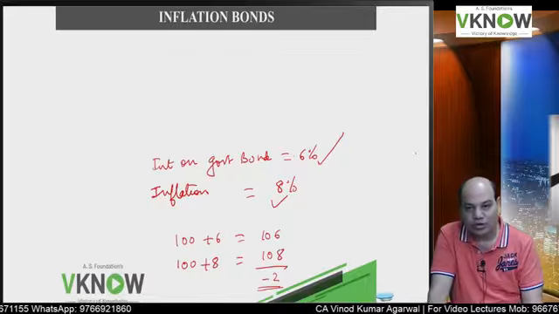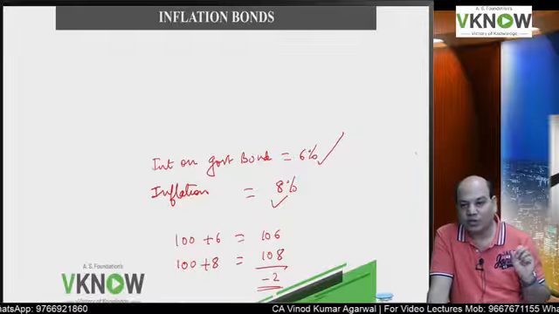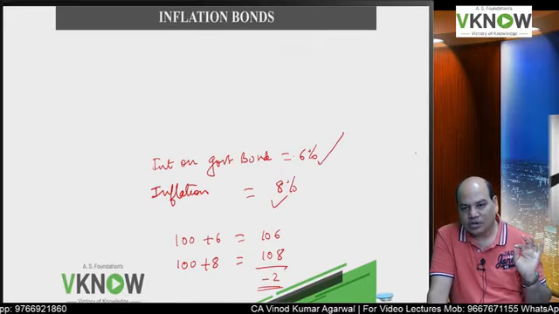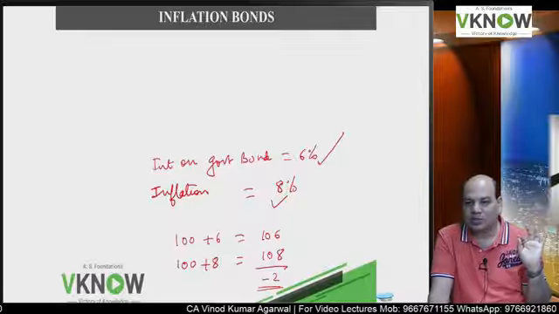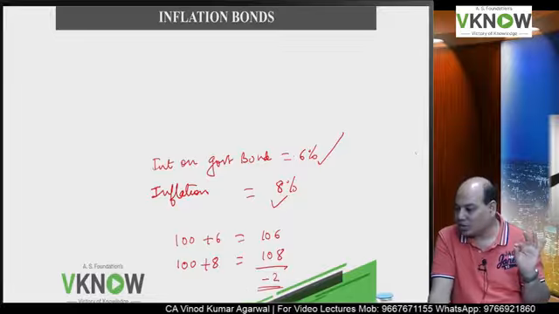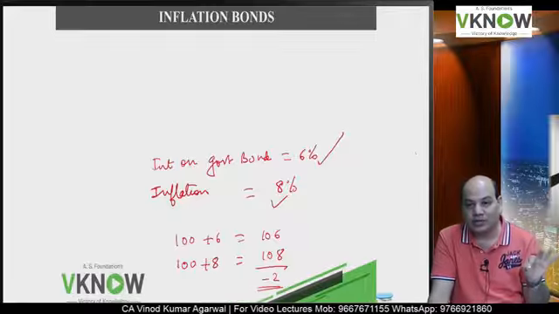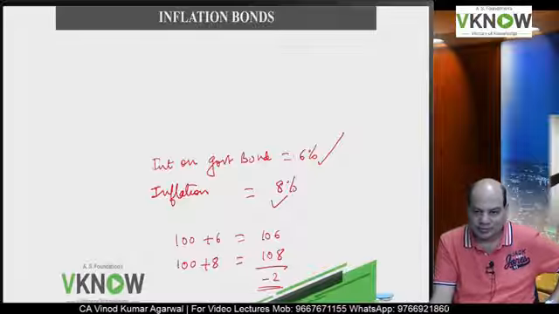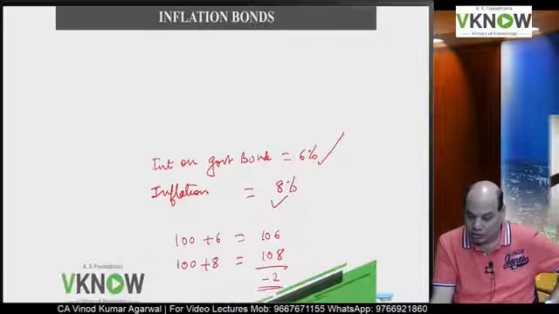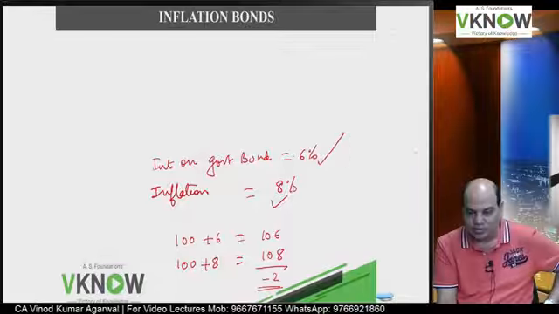You are actually losing. So then the investor has no motivation to invest in a government bond. He thinks that in the real sense I am not earning anything. In the nominal sense I am earning 6%, but in the real sense I am actually losing, I am not able to maintain the purchasing power of money. Is it right? Therefore what will he do? He will not invest. So some governments, not the Indian government, do something about this.